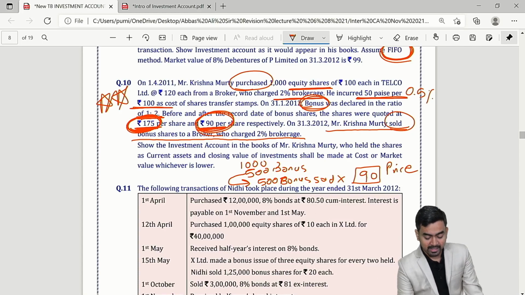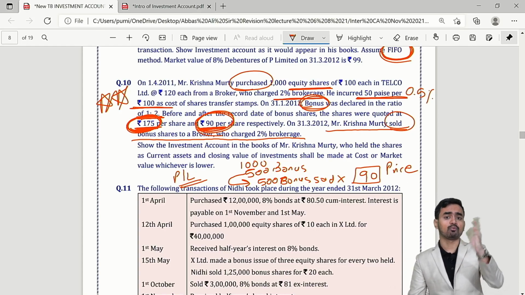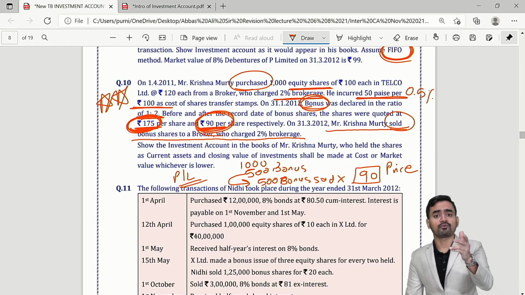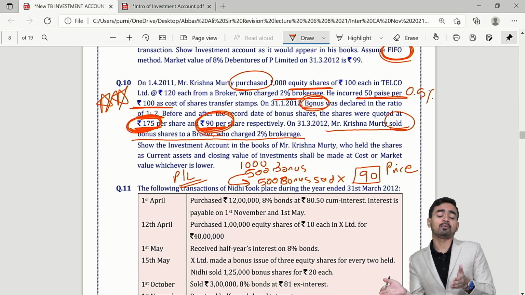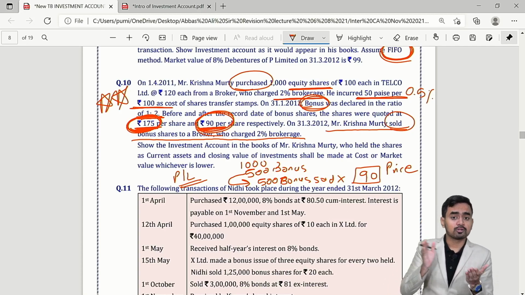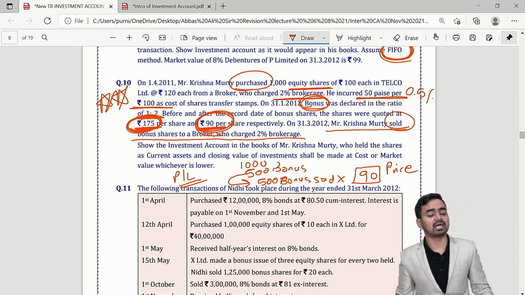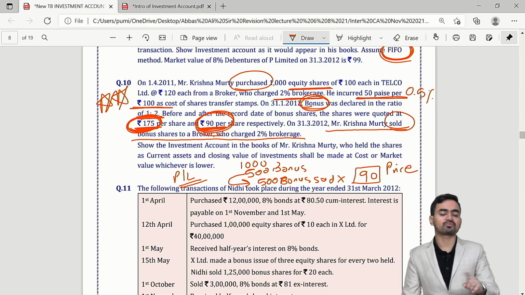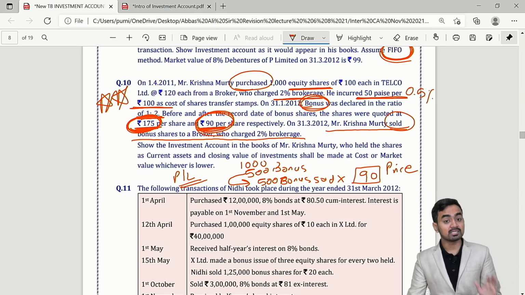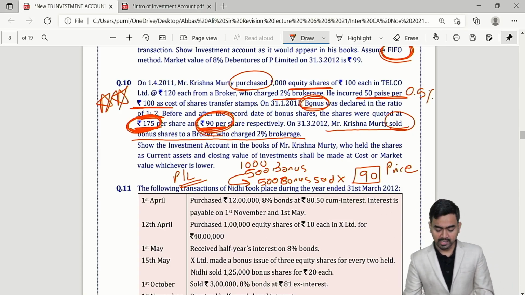Number second, at the time of sale, profit or loss you have to calculate. Many a time, students think, sir, bonus we got for free of cost, we are selling the same shares, so the entire amount which we receive through the sale proceeds will be treated as profit. No, no, no. Through the weighted average cost, find out the profit or loss, my dear students. Is it clear? Okay. Please take care of this.